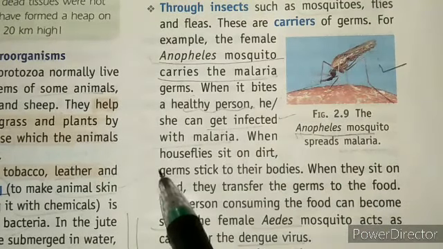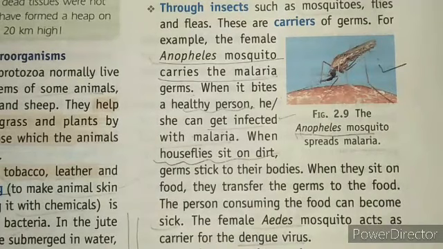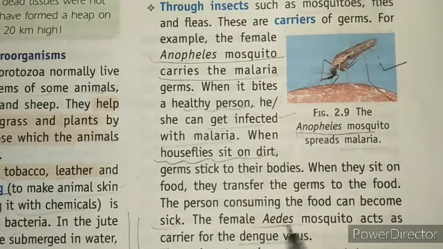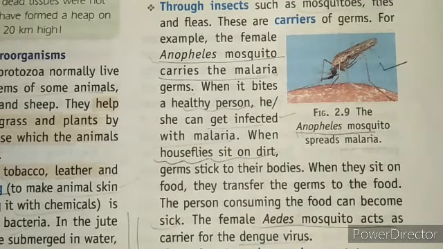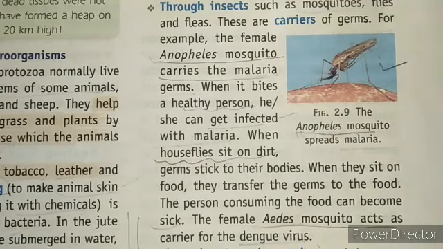Even house flies contaminate our food, and Aedes is also a mosquito which carries the dengue virus. Basically, these female mosquitoes bite just to get some nutrients from our blood.